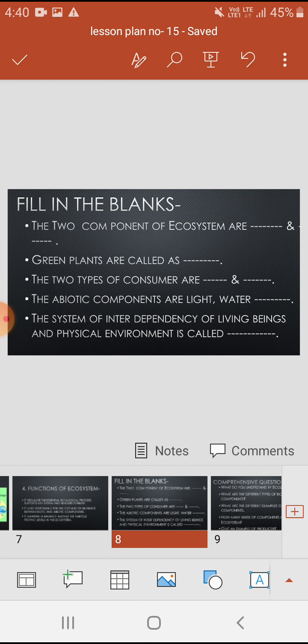Okay, now we solve fill in the blanks. The two components of ecosystems are biotic and abiotic. Green plants are called producers. The two types of consumers are primary and secondary. The abiotic components are light, water, soil. The system of interdependency of living beings and physical environment is called ecosystem.